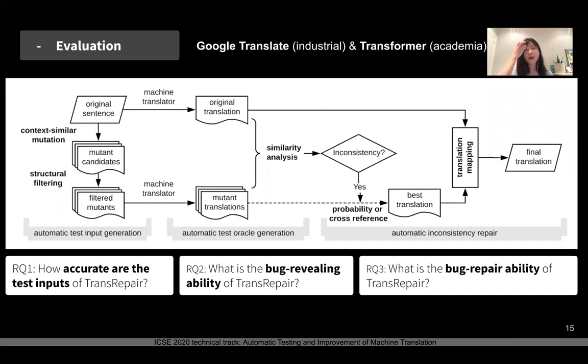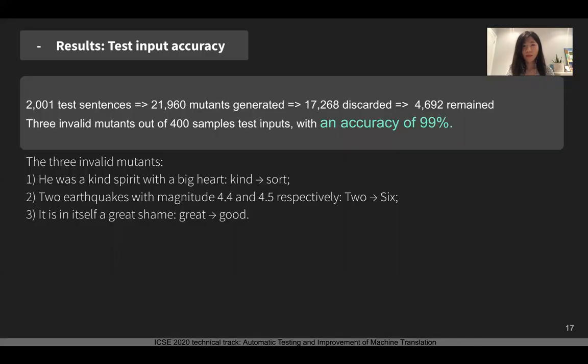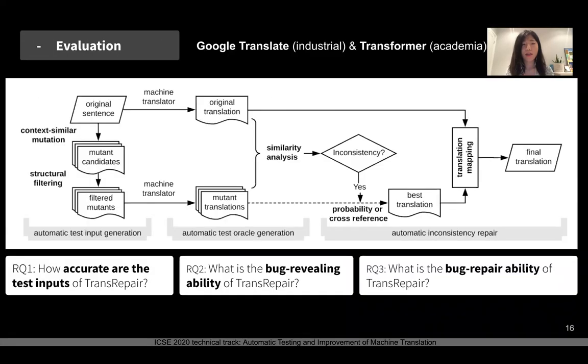So for the evaluation part, we choose the most widely used industrial machine translator, Google Translate, and also the most popular academia machine translator, which is called Transformer, as our evaluation subjects. Remember that our approach has 3 steps, so we just design a research question for each step. Next, I'm going to quickly go through our results due to time limit.